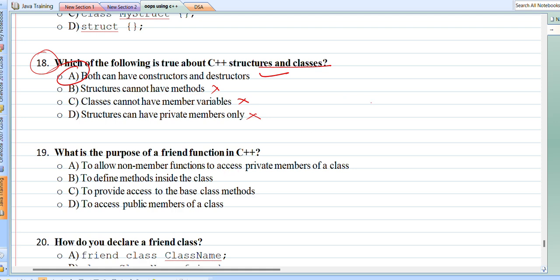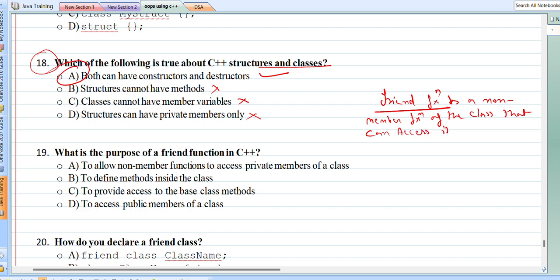So basically, a friend function is a non-member function of the class that can access its private and protected members, right?